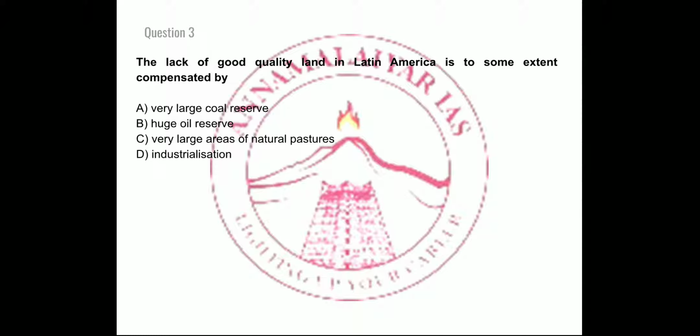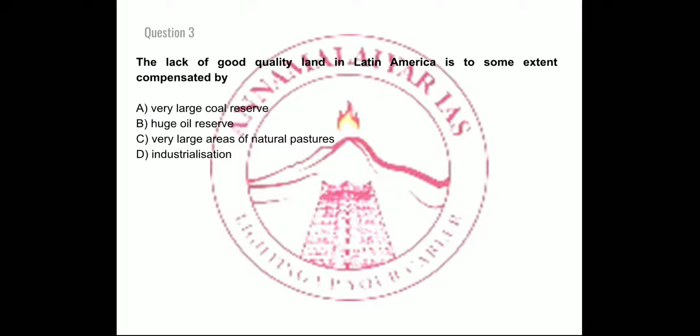The lack of good quality land in Latin America is to some extent compensated for by what? Latin America has a great shortage of good quality land, so what sort of resource compensates for it?